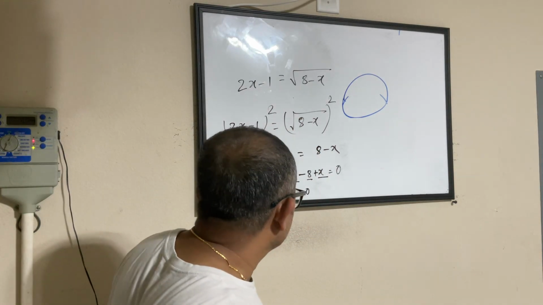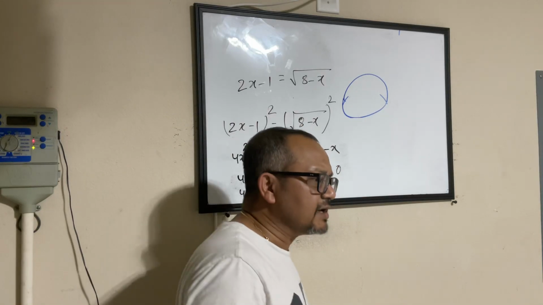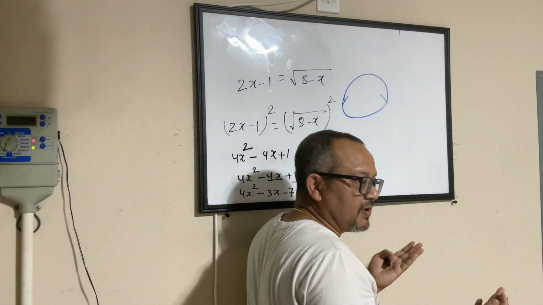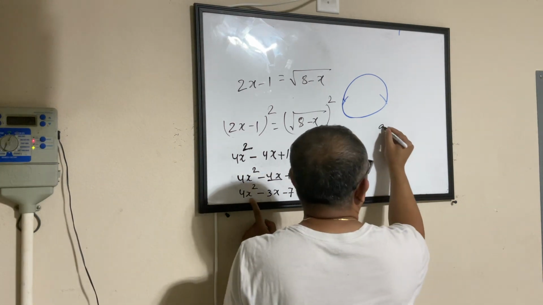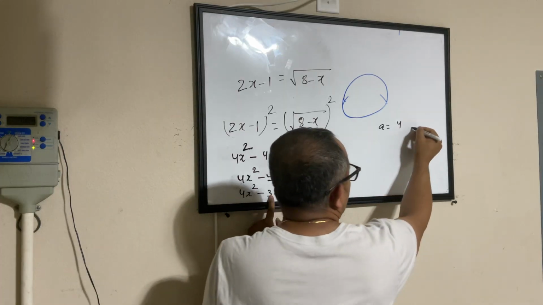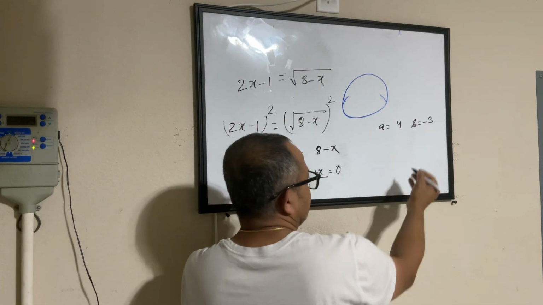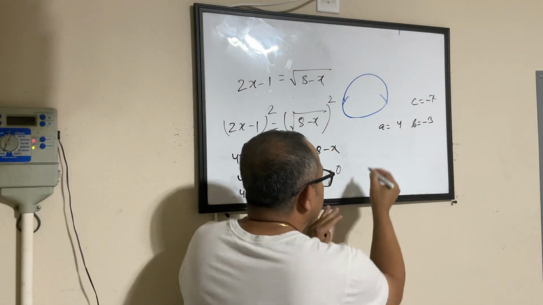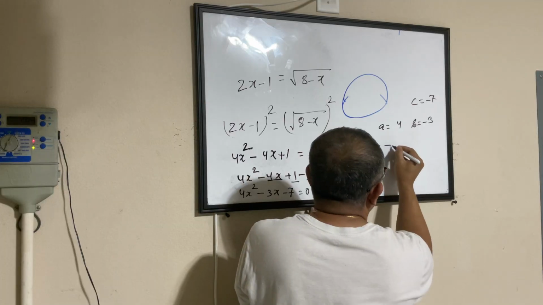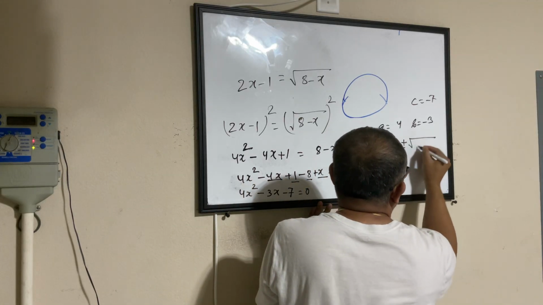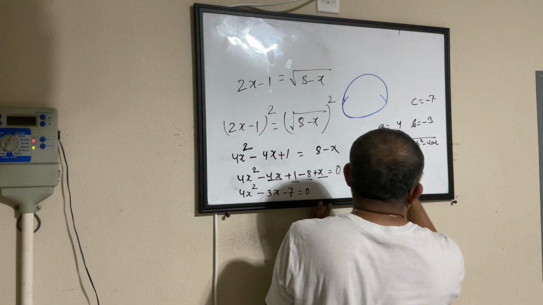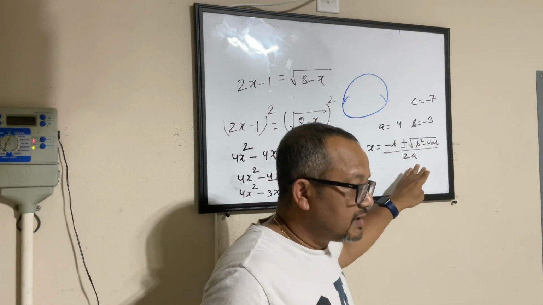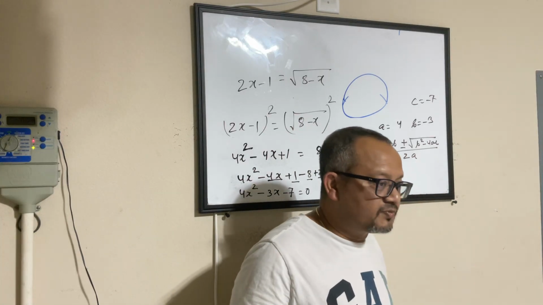Now, when you solve this, we know how to solve it, right? Let's not worry too much about the things. We have a very fancy formula that's called quadratic formula. So here, what is my A? A is 4. What is my B? B is minus 3. What is my C? Minus 7. The quadratic formula says that the possible values of x will be equal to minus b plus minus square root of b squared minus 4ac by 2a. I'm assuming everybody is aware of the quadratic formula that we use for solving a quadratic equation, right?